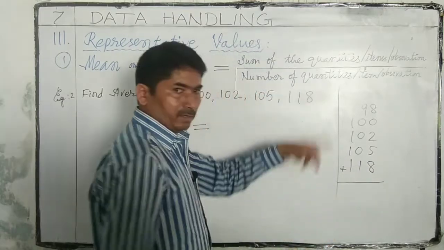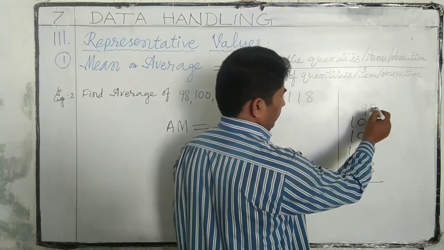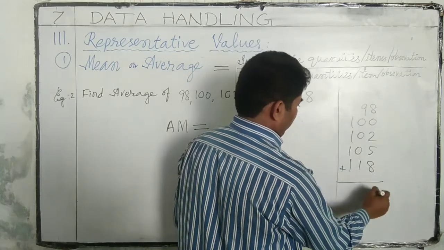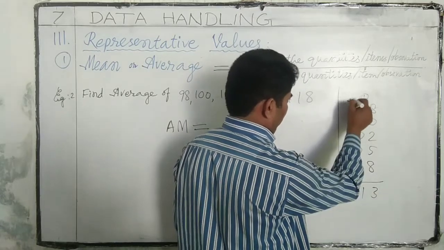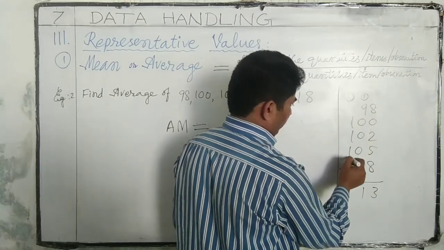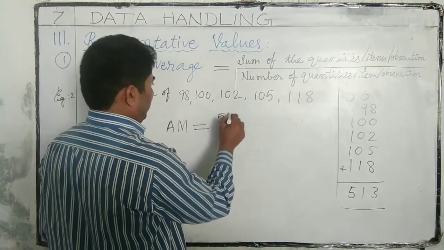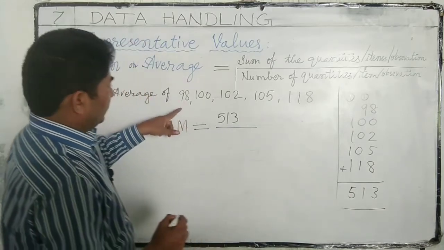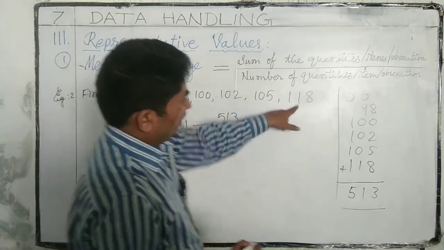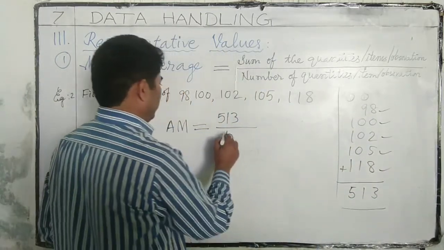We have to find the sum, which is 523. Number of observations is 5.